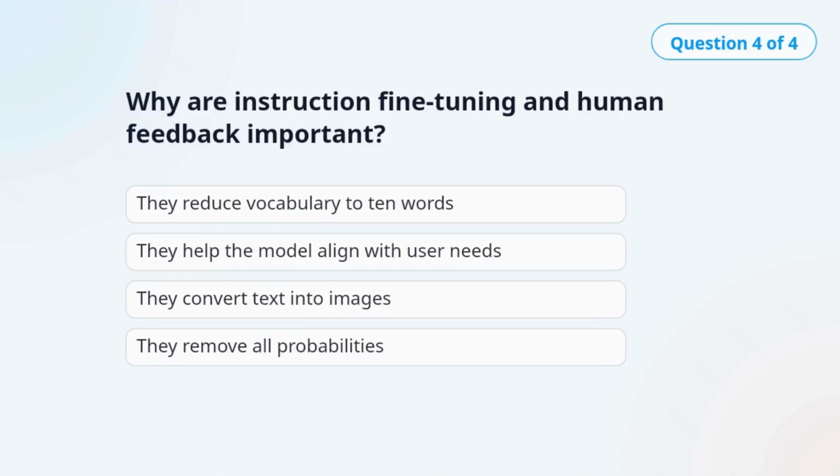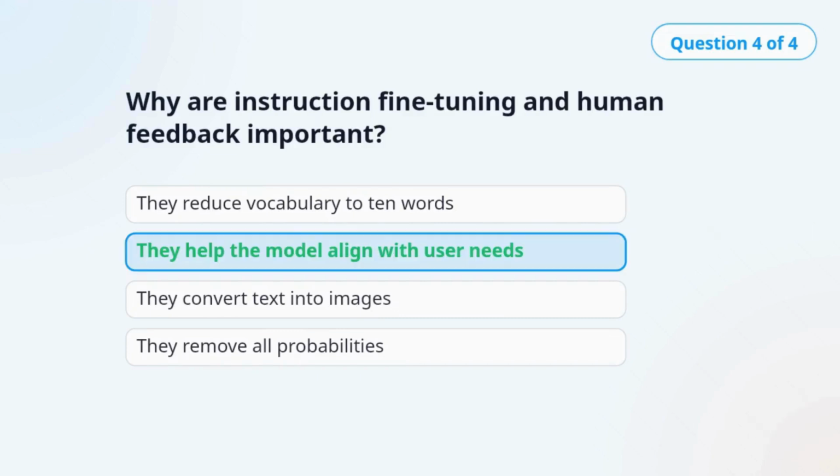Question 4. Why are instruction fine-tuning and human feedback important? The correct answer is they help the model align with user needs. These stages make the model more likely to respond in useful human-preferred ways.